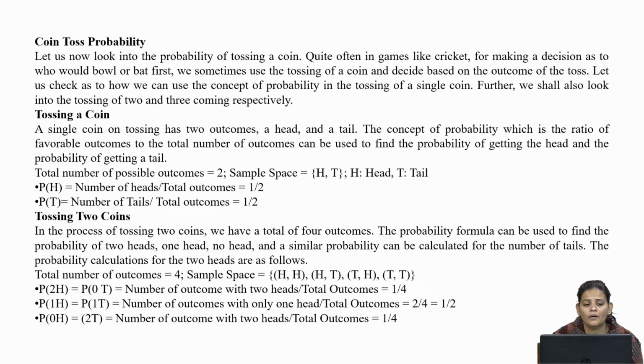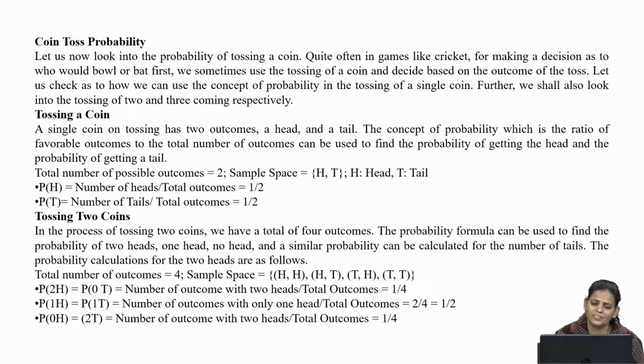Then the probability of getting 2 heads is equal to the probability of getting 0 tails; definitely if we get 2 heads, the number of tails will be 0. Then the number of outcomes with 2 heads divided by total outcomes is 1 divided by 4. The probability of 2 heads and probability of 0 tails will be equal. Then the probability of getting 1 head and the probability of getting 1 tail will be the same: number of outcomes with only 1 head divided by total outcomes.